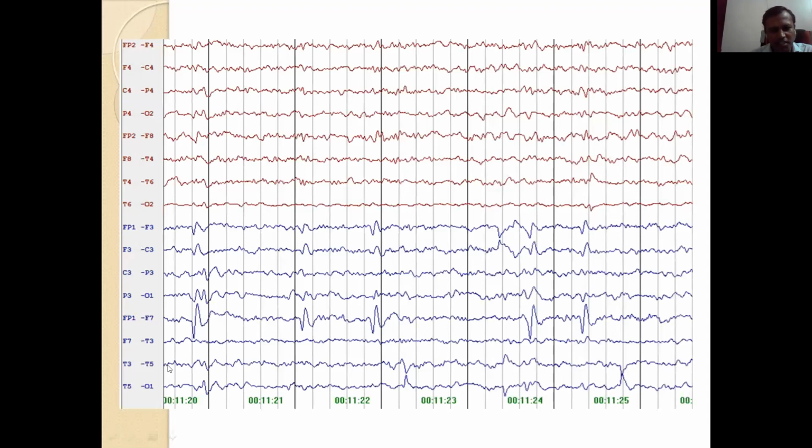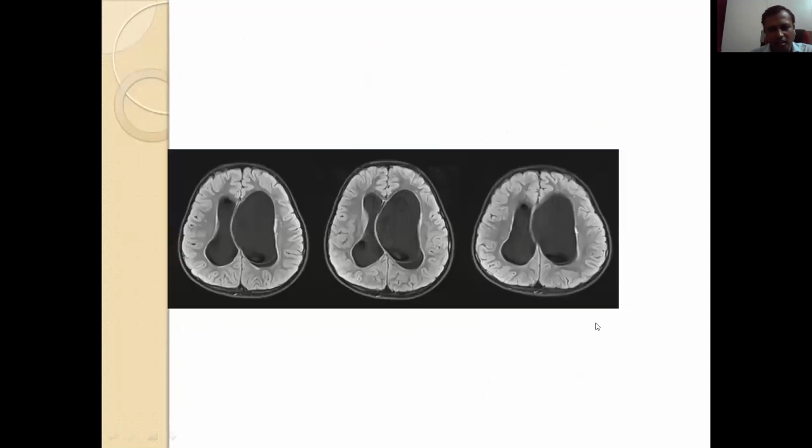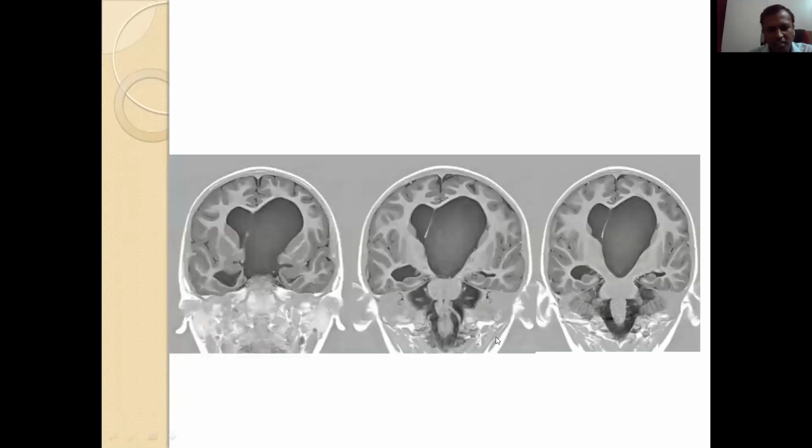So we have done EEG showing frontal spike and wave discharges, and then done MRI showing a left ventricular cyst. It has a border also impinging on the septum pellucidum and also the frontal region and adjacent structures. Similarly, this can be seen in these images.